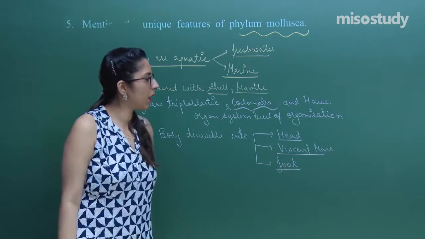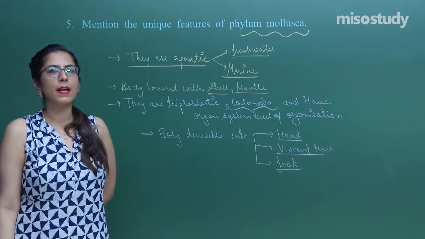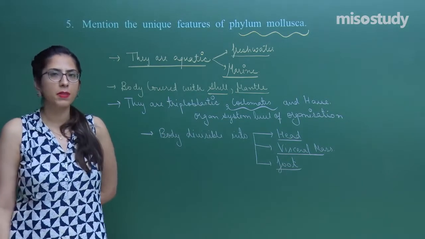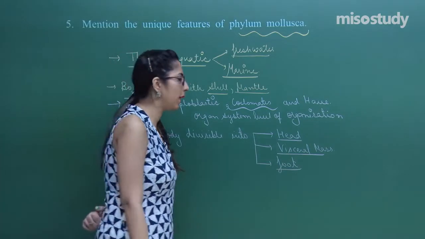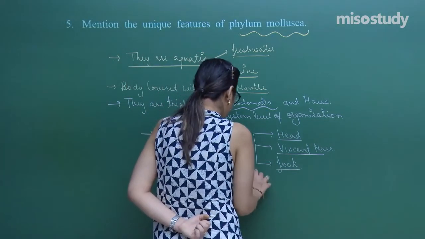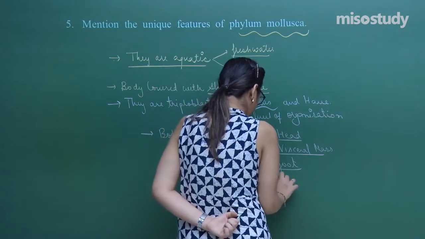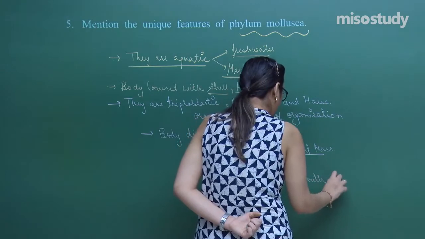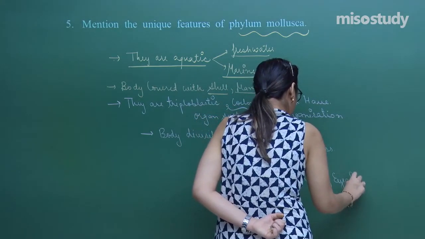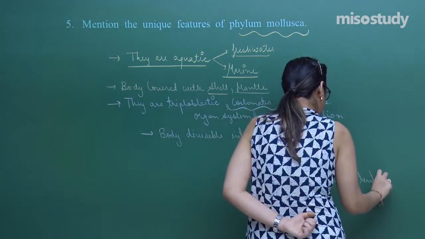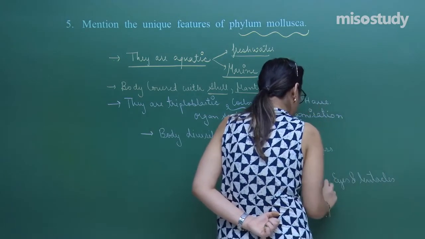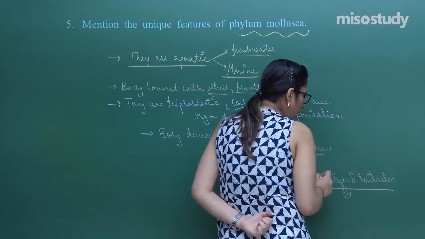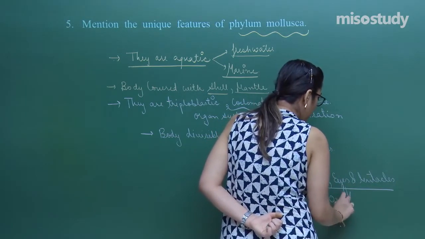Head, visceral mass and foot. To talk about the head, the tentacles and the eyes are present, which are present on the stalk, which is called ommatophores. So, the head has a mouth, eyes and tentacles. And the eyes are present on a stalk, and in combination we call it ommatophores.